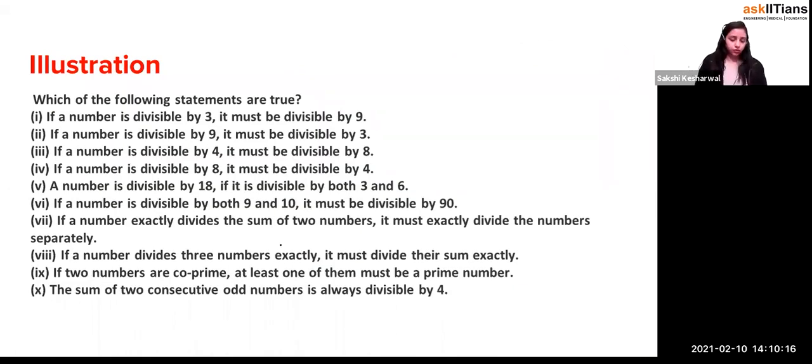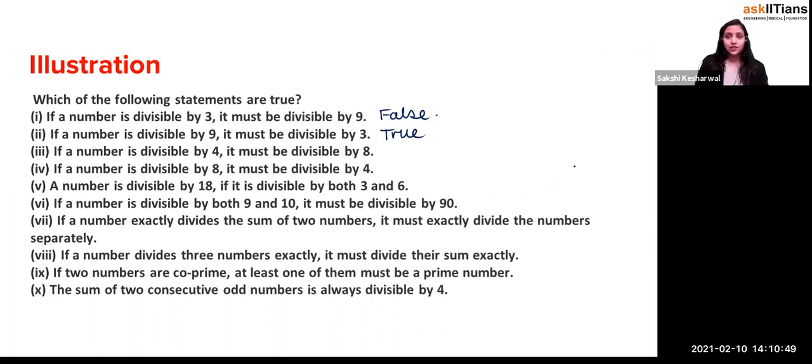See over here, let's do the statements true or false. It's going to be a very big question. If a number is divisible by 3, then it must be divisible by 9. As I told you, 15 is divisible by 3, but 15 is not divisible by 9. So it is false, right? If a number is divisible by 9, it must be divisible by 3. Yes, it's true. I told you right now, if the number is a multiple of 9, it's 100% divisible by 3. So it's true. Okay, if a number is divisible by 4, then it must be divisible by 8.